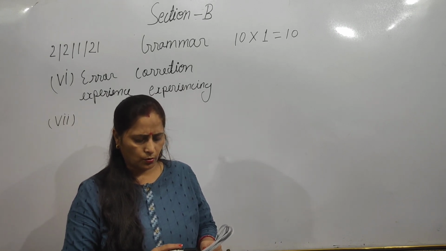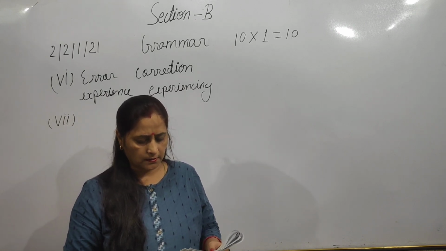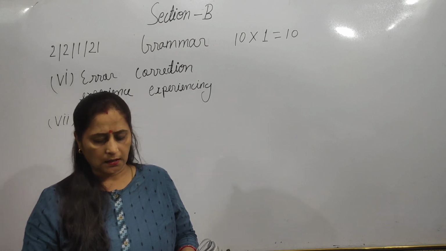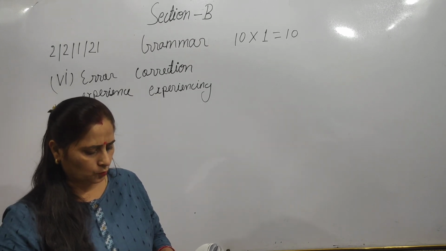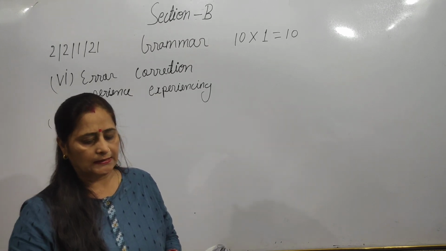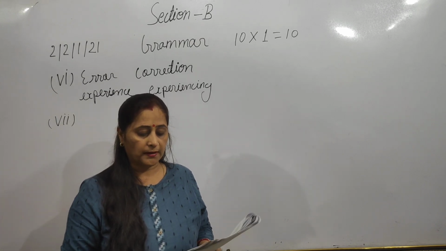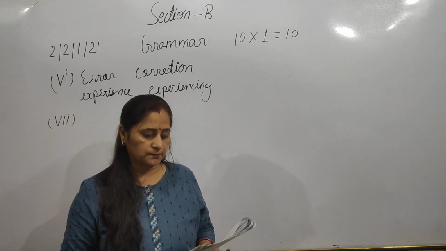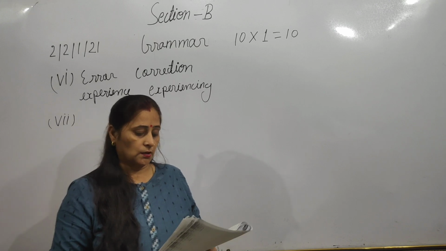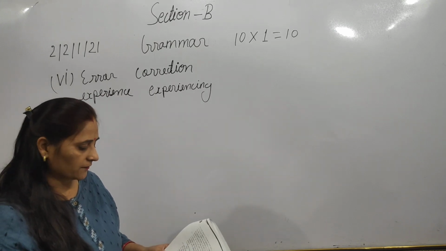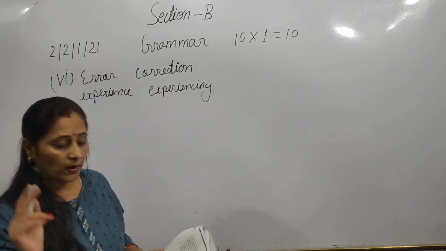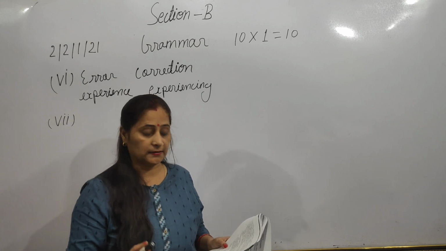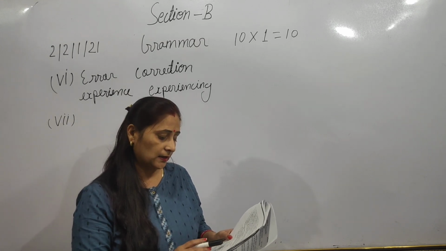In many low and middle income countries, health coverage has improved dramatically in the last 2 decades, but health outcomes may not. So here the options given are A, B, C, D. You have to choose the error and correction. Which part has the error and correction?